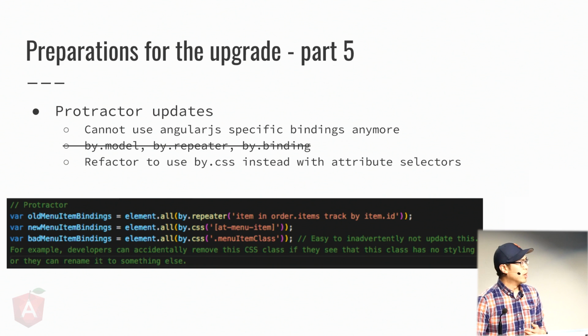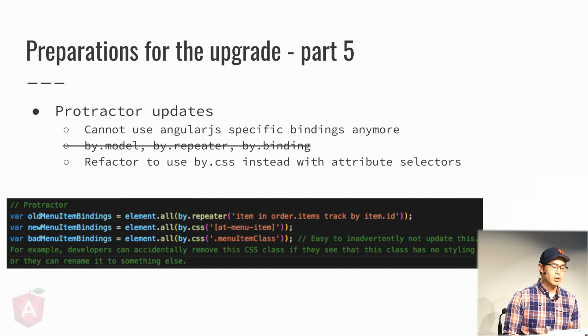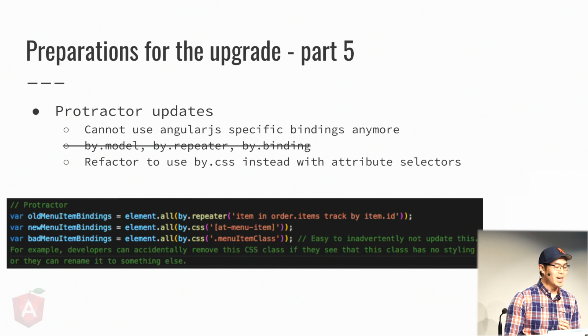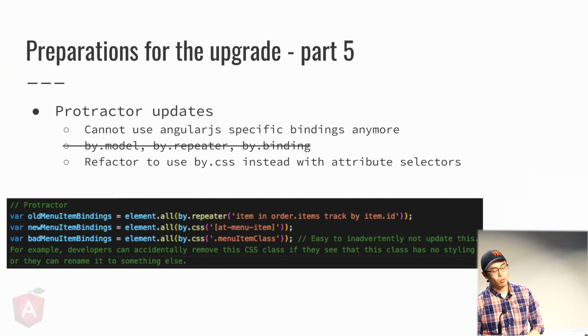Which sounds simple enough, but how do you really make it resilient? What if you wanted to uglify your CSS? Or someone's optimizing the CSS selectors and sees that the menu item class isn't in the style sheet. This makes your automation test really brittle. So what we did instead was we introduced an attribute to the element with a prefix of AT-. This made it clear to the other developers that, hey, don't touch this unless you're really sure of what you're doing. And anybody that's optimizing the CSS won't break the automation test.